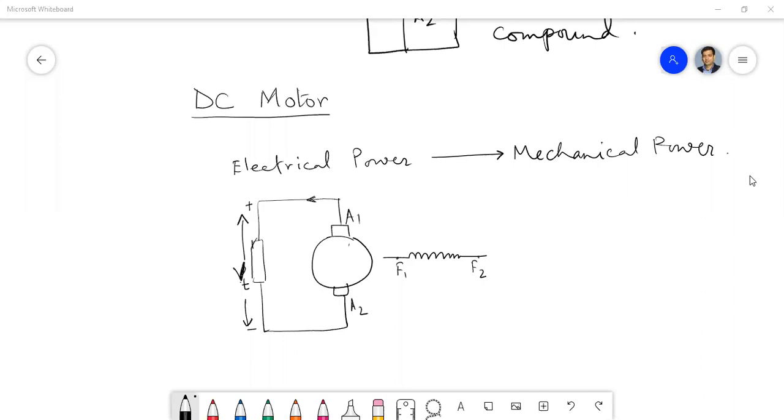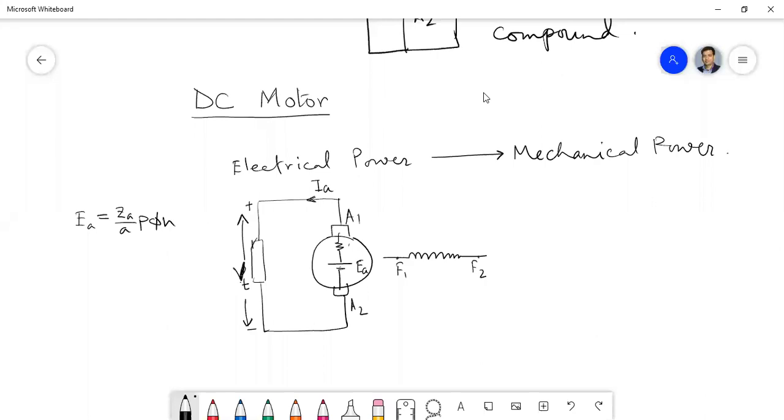Anyway, so this voltage is Vt. And the voltage which we get induced inside the armature is generally called EA. For the armature induced voltage EA, we already know the expression: ZA by A P phi N. We have already seen how to develop this expression. The current which we draw here is the armature current, or in this case the load current as well.